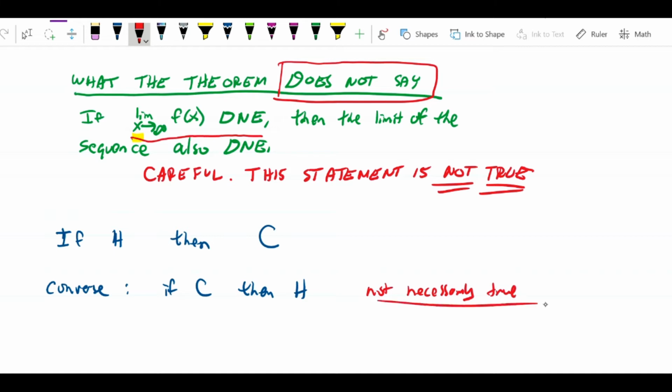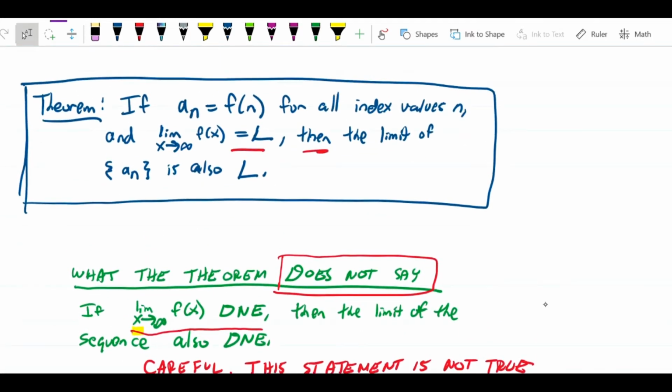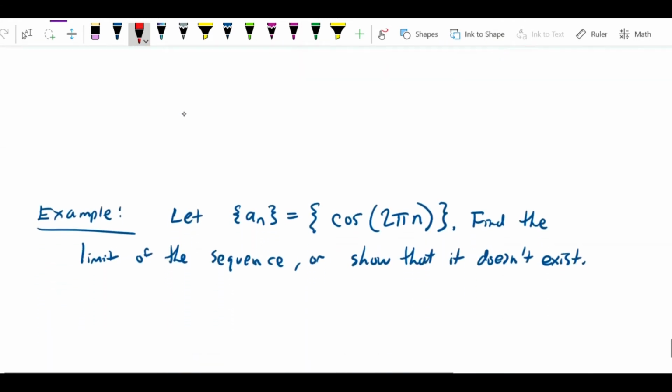If you think about it in the context of grass is wet and raining: if it's raining, the grass is going to be wet. But if the grass is wet, that doesn't mean it rained. It might be the case that the sprinklers were on, or someone spilled something on the grass. So the converse of a theorem is not automatically true. Here we have a theorem that says that if an equals f of n and the limit of f of x exists and equals L, then the limit of an is also L. It doesn't say that if this is not true, then the limit doesn't exist. So I want to demonstrate to you a situation where that's the case.